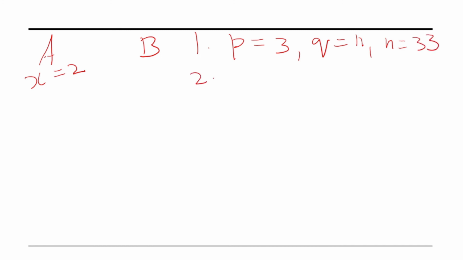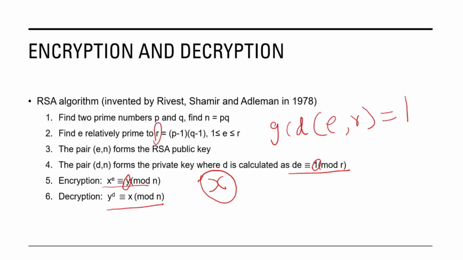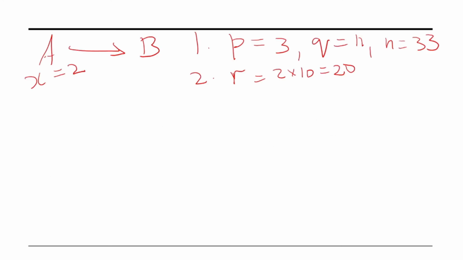The second step is we have to find R is equal to P minus 1 into Q minus 1. We get 2 into 10, which is 20. Before going to the third step, we have to find E, which is relatively prime to R. Now let us take E is equal to 7.